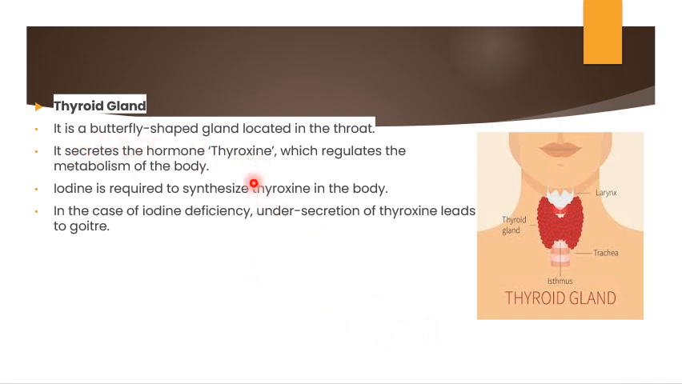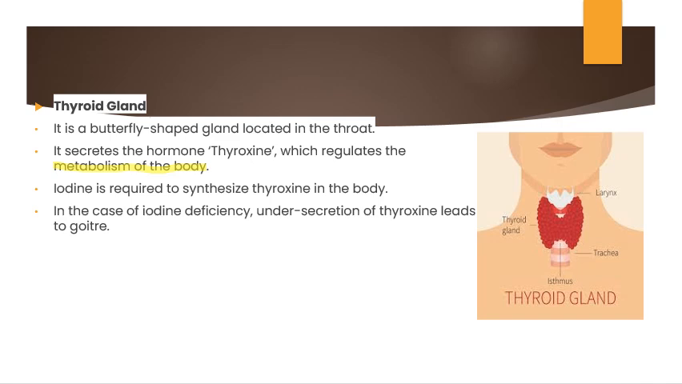It secretes the hormone thyroxine. What is the hormone produced by the thyroid gland? Thyroxine, which regulates the metabolism of the body. That is the major function of this gland. Got it? It helps regulate metabolism, and iodine is also required to synthesize thyroxine in the body.